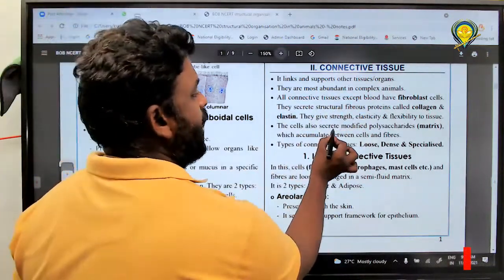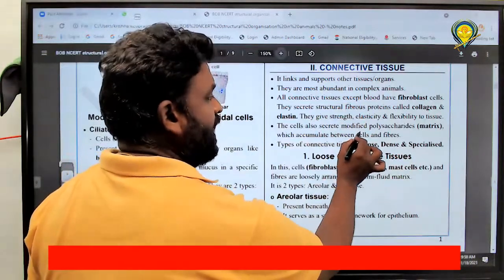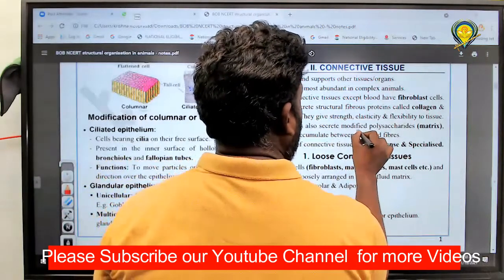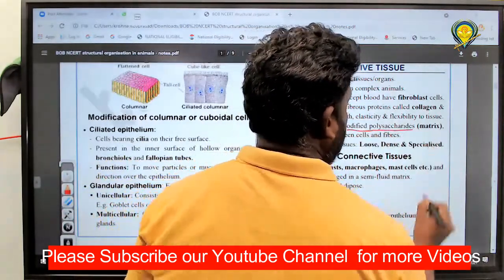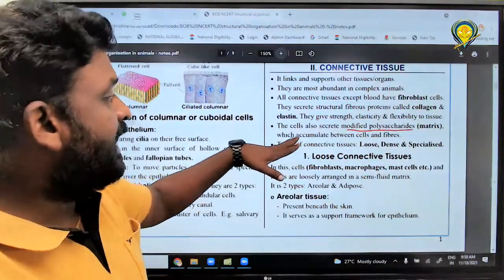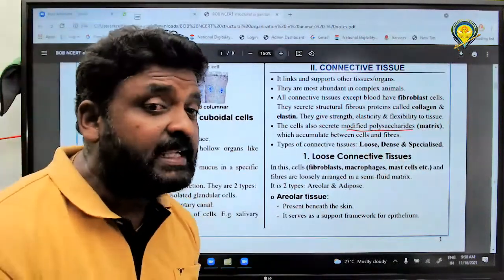These cells also secrete what? The modified polysaccharides. Modified polysaccharides mean nothing but matrix, which accumulates between cells and fibers.